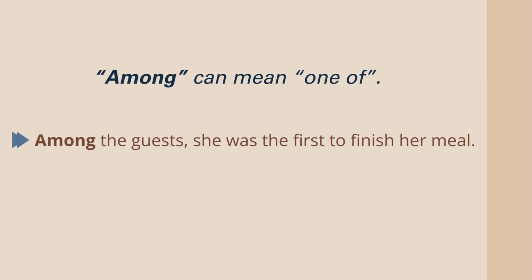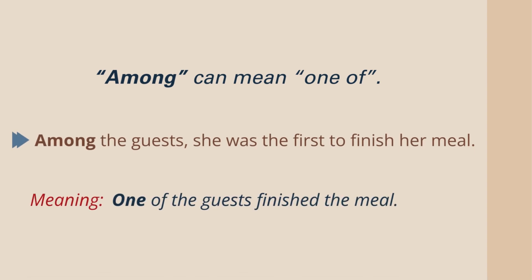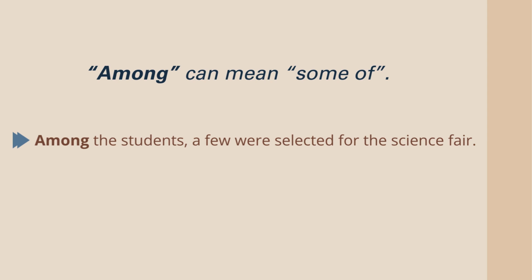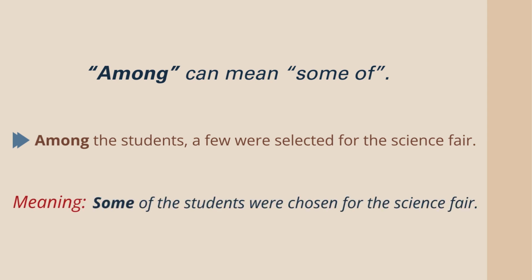Among can mean one of. For example, among the guests, she was the first to finish her meal. It means that one of the guests finished the meal. Among can mean some of. For example, among the students, a few were selected for the science fair. It means that some of the students were chosen for the science fair.